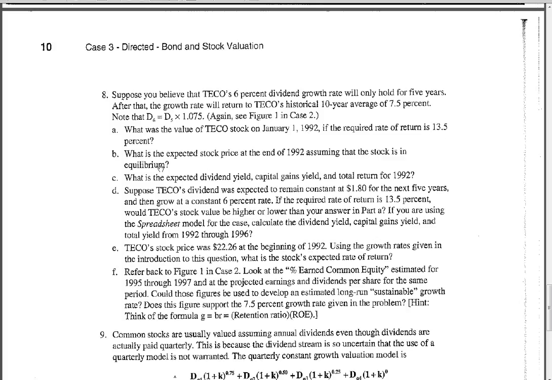And what is the expected stock price at the end of 1992? So that is asking for the stock price next year. What is the expected stock price? So P sub 1. And it's assuming that the stock is in equilibrium. That just assumes that everything remains stable and the rates are the same. The 13.5 remains the same.